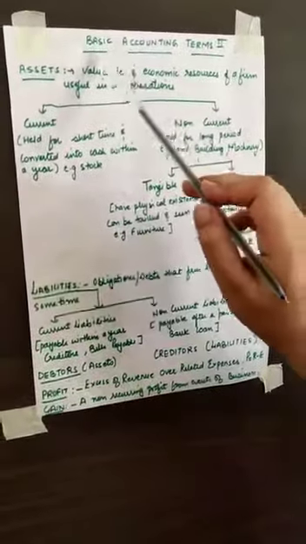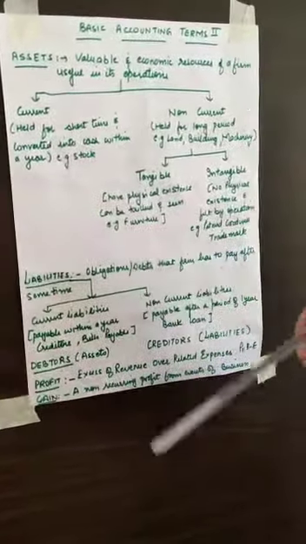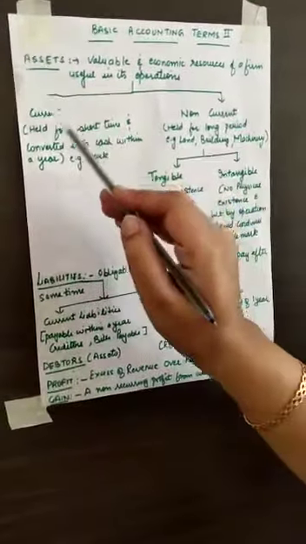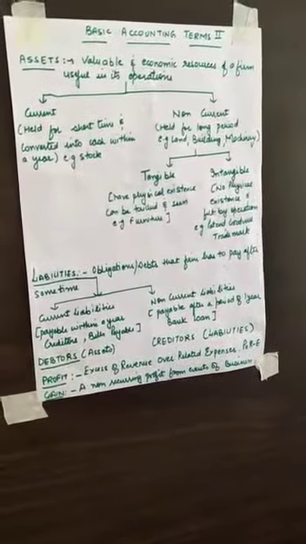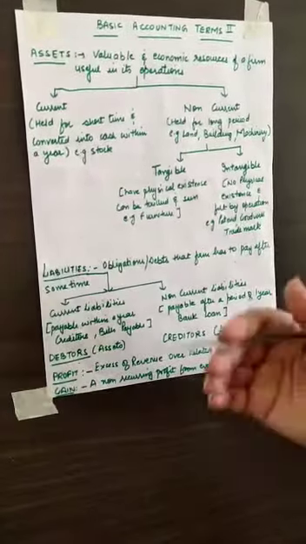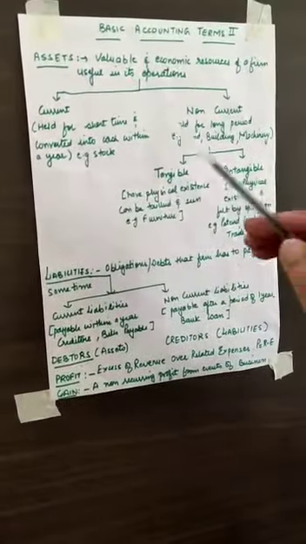Today also we continue with the topic basic accounting terms. Now we will be discussing certain more terms that we will be using in this subject. You must have heard of the term assets. We often use that business owns assets, or even in private life you say we have certain assets. Now what are assets? Assets are valuable and economic resources of a firm which are useful in its operations.